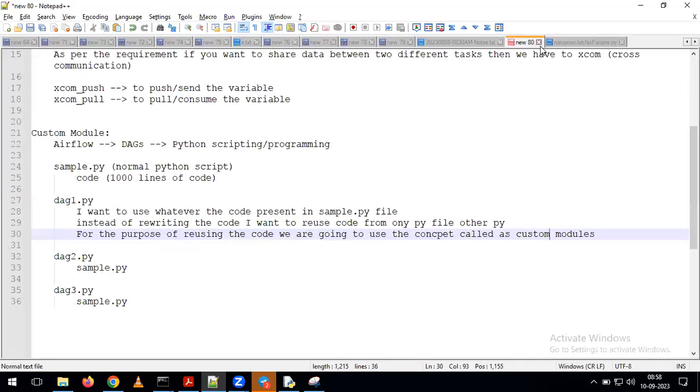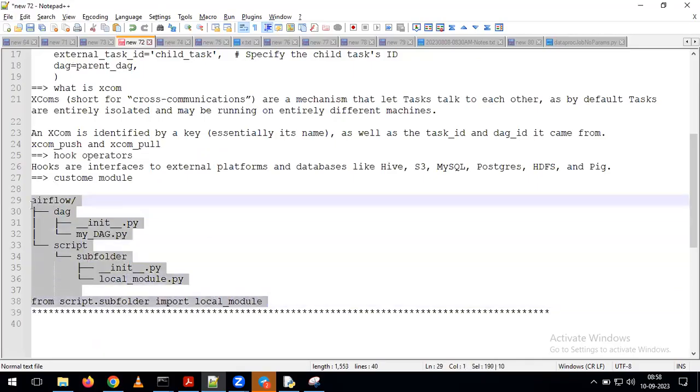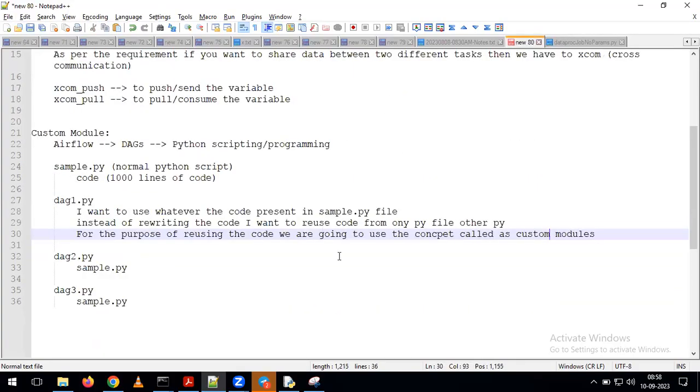But here what I'm telling is, as part of custom modules, you write the code and reuse that code across multiple DAGs or multiple Python programs. So whenever we have such a requirement, we introduce the concept called custom module. It's very simple. This is the structure we need to follow.